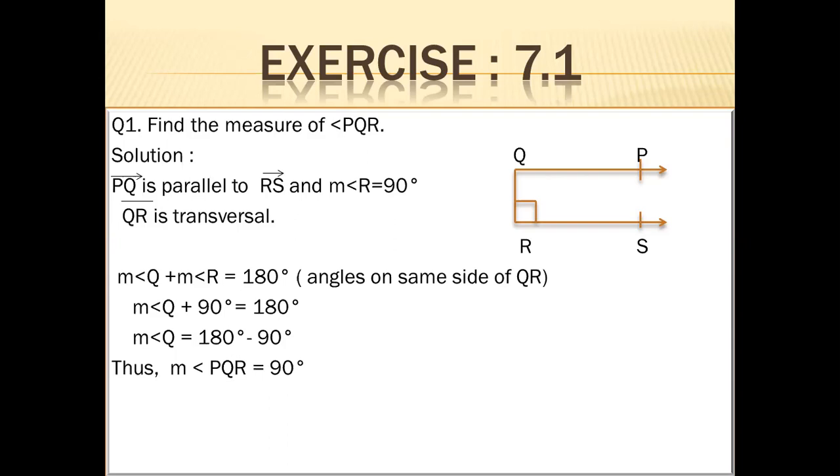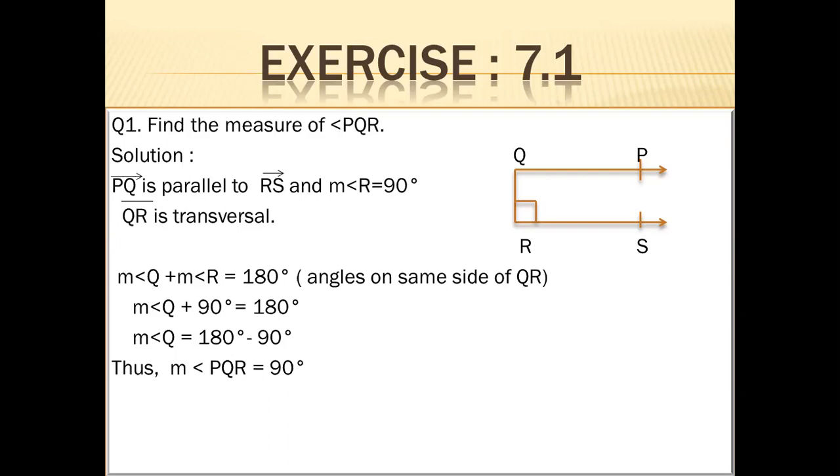Both angles are on the same side of the transversal, and we said that the sum of the interior angles is 180. So angle Q plus angle R is equal to 180. Angle R is already given in the diagram as 90 degrees. Replace angle R with 90. Angle Q plus 90 degrees is equal to 180.